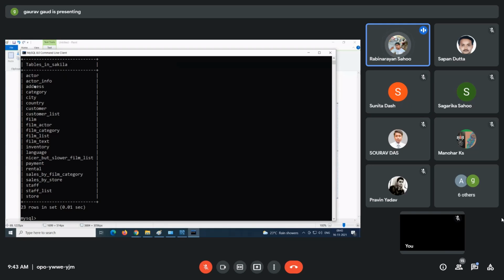See, actor info, address, category, city, country, customer list. These are some tables which are available with us by default. In the installation, we did samples and examples. These are those samples and examples only. So how many tables are there? Are you able to see? Actor info, total 23 rows means 23 tables.